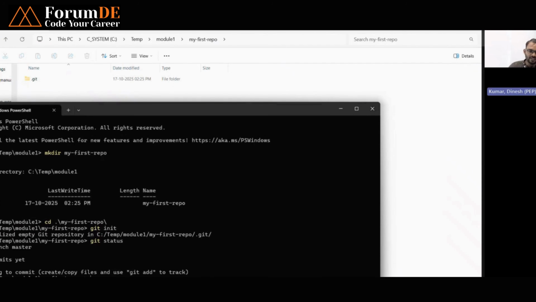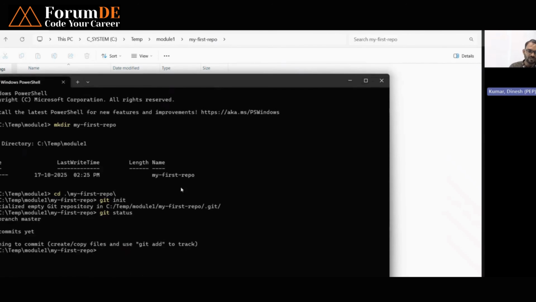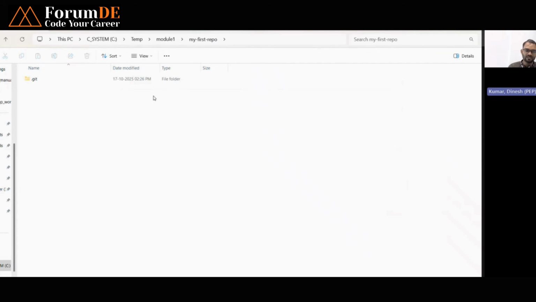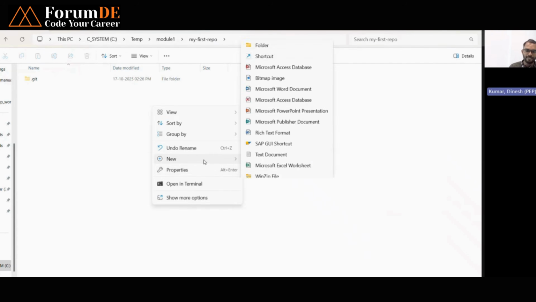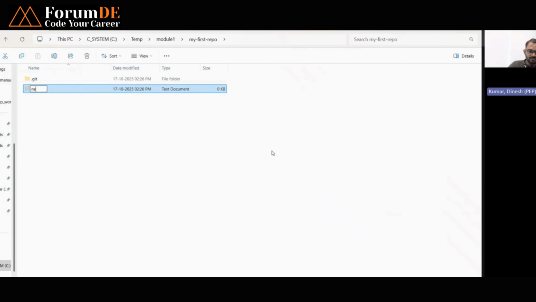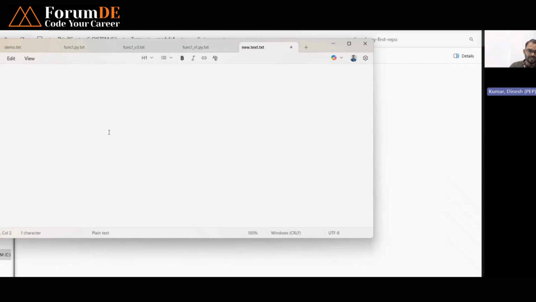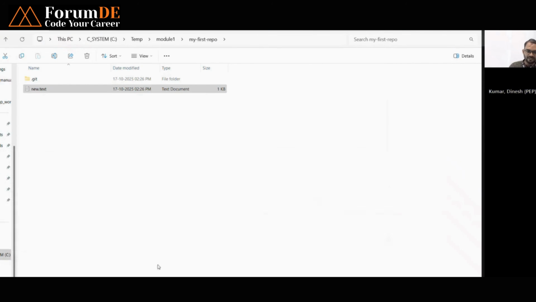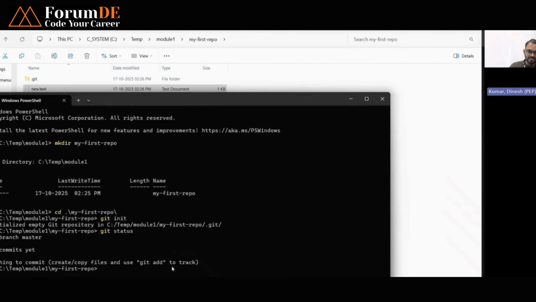There are a lot of commands, so you have to check which command you need to execute. There is nothing here, right? So I'm going to create one new file, new.txt, and in this file I'm going to write 1 and save it. Now I'm going to check the status again, git status.